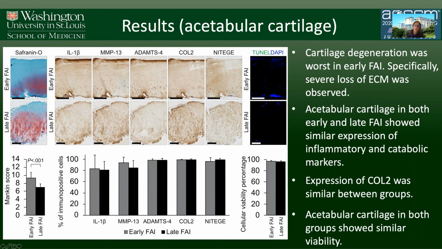So the inflammation that was observed in those patients with FAI CAM was very similar to what we observe in patients with advanced arthritis, and this is nicely represented in these graphs. However, interestingly, we saw that the degeneration that we observed in the acetabular cartilage was even worse in those patients with early FAI compared to those patients with advanced arthritis.